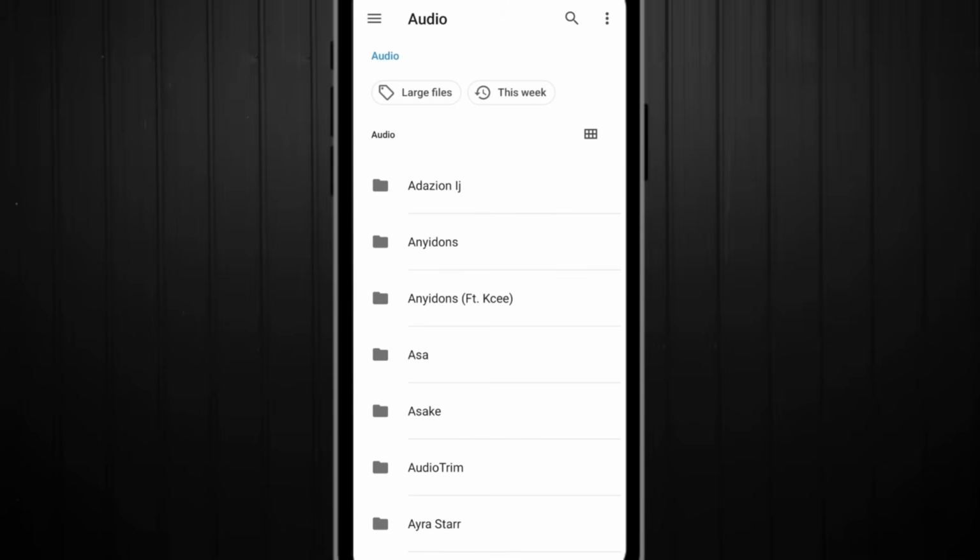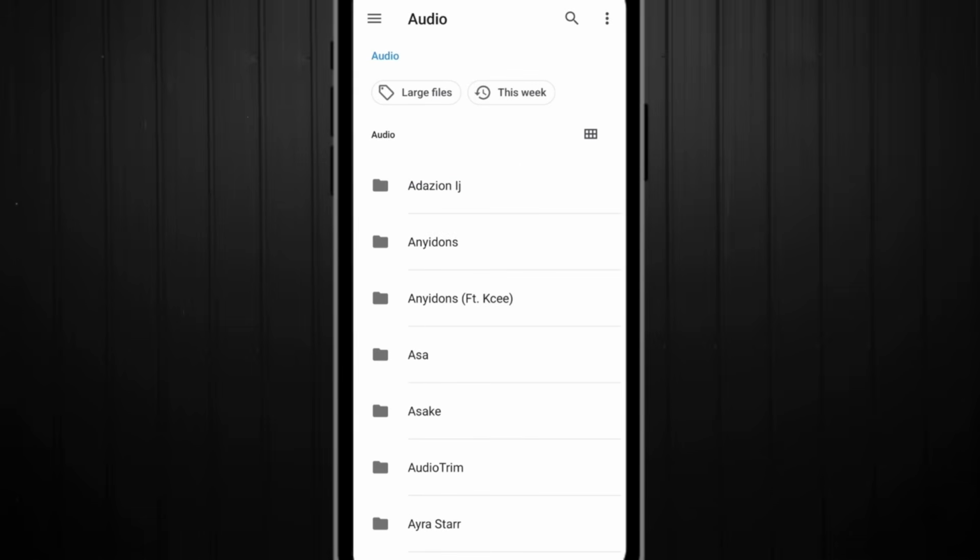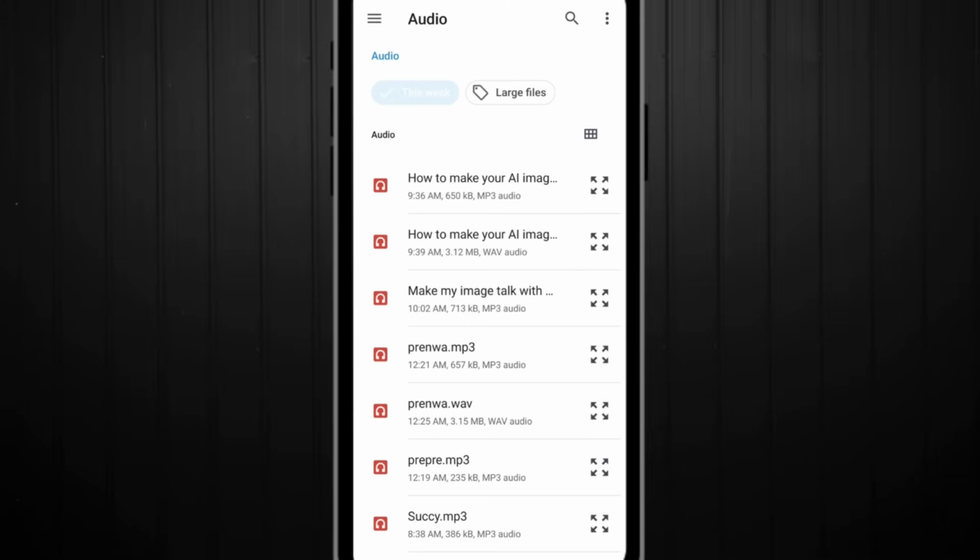Now mine is already here in audio, but if you are seeing video right here where there is audio or photos, simply click on these three lines. This is it at the top left. You see different options, recent image, and so on. So put it to audio if yours is not already on audio. All right, now click on this week. For mine, once I click on this week in the audio section, it will show me the exact one that I made this week. Yours can be a little bit different, but just use this knowledge so that you can be able to find your own.